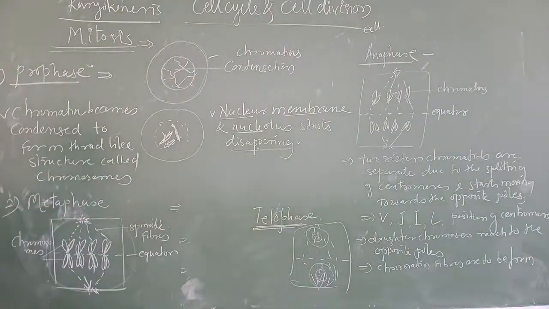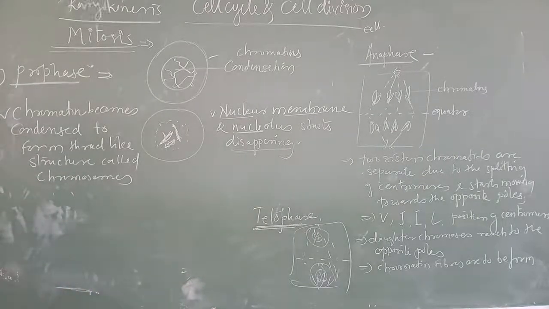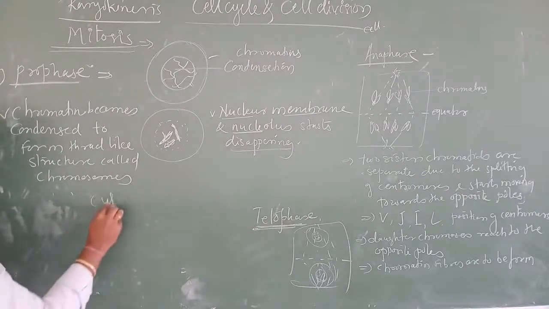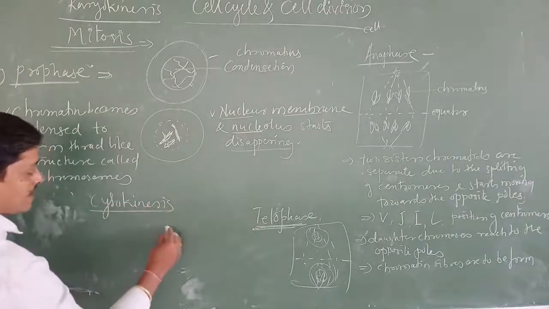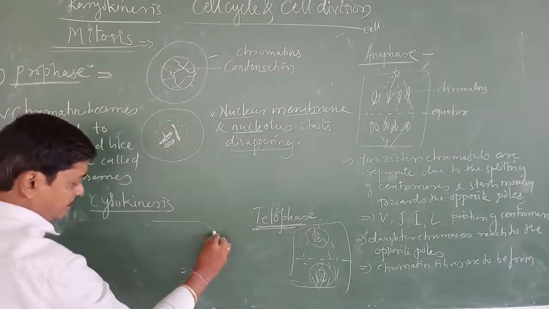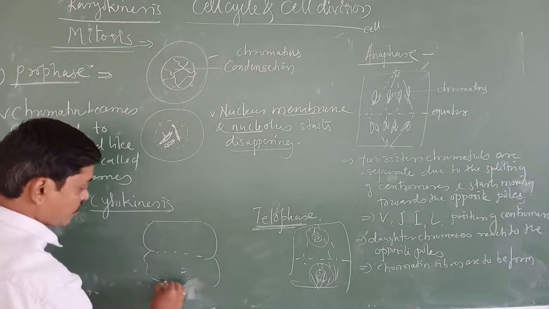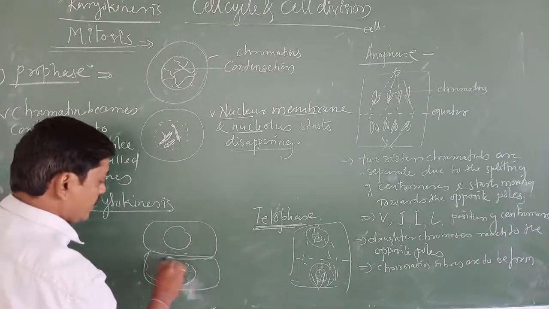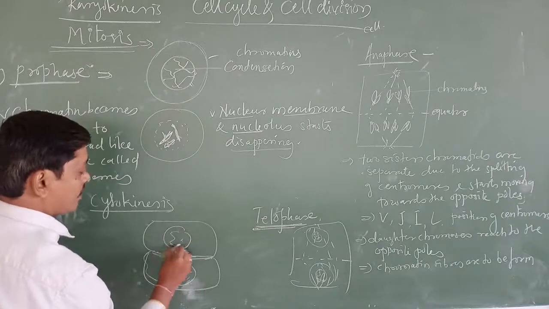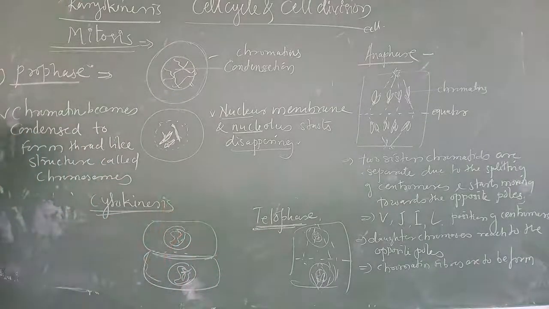The last stage of mitosis is cytokinesis. In cytokinesis, a furrow occurs in the cell, and then two cells are going to form.